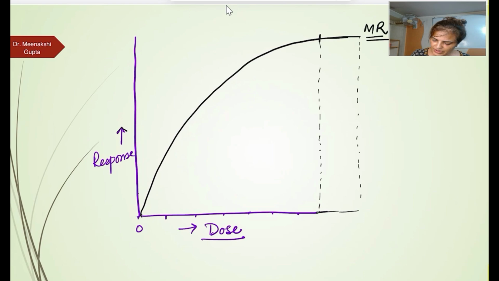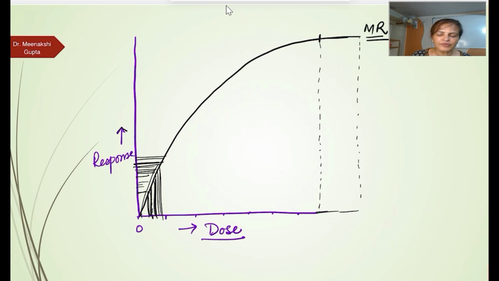So you can see the initial part, what the magnitude of the response, it is increasing. You see how the graph is going, it is increasing. But what about the dose? At a very small increase in the dose interval, the magnitude of the response is increasing.